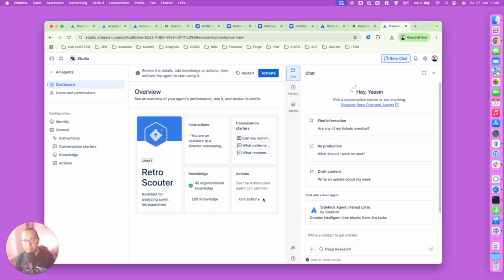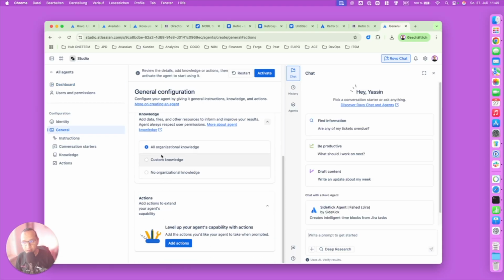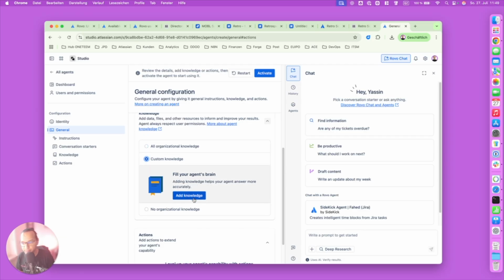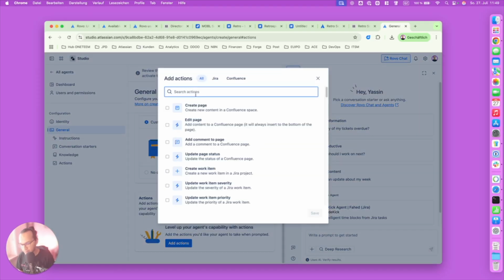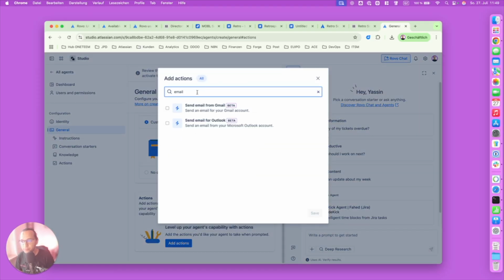Give it some actions, like for example, what should it be doing? Should it access all the knowledge that you have, like all the retrospectives? Or if you know that your engineering teams are working in 5-6 spaces, you can custom select those spaces to limit the focus, not to get recommendations from other engineering teams. You can set up some actions like sending an email or a Slack message, and that could be integrated in those actions when you interact with the agent.